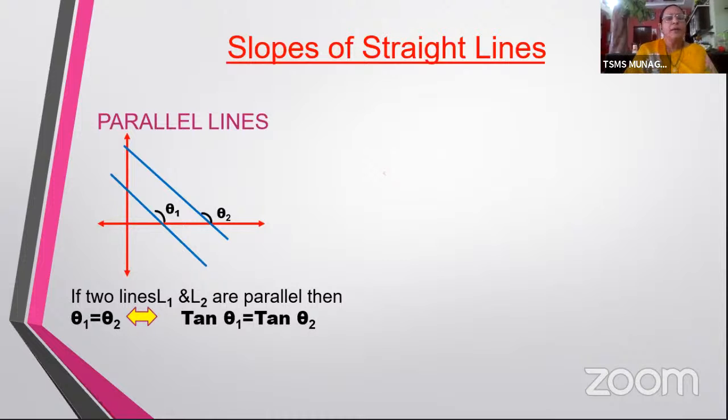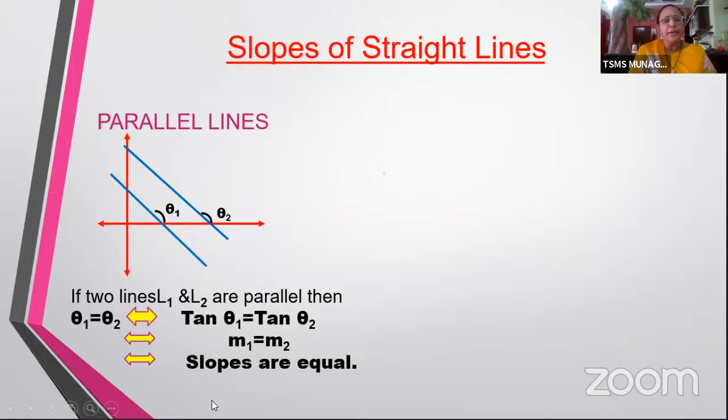So if I call m1 as the slope of the first line and m2 as the slope of the second line, obviously this implies m1 would be equal to m2. So here what do we understand? If two lines are parallel, then their slopes are equal. Now the other way around is also true. If I have two lines whose slopes are equal, which means m1 equal to m2, which means tan theta 1 equal to tan theta 2. Obviously, I can say theta 1 is equal to theta 2, and hence L1 would be parallel to L2.